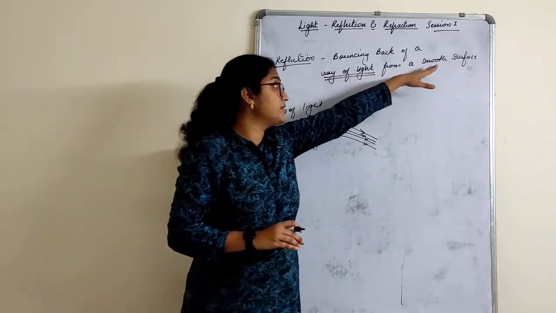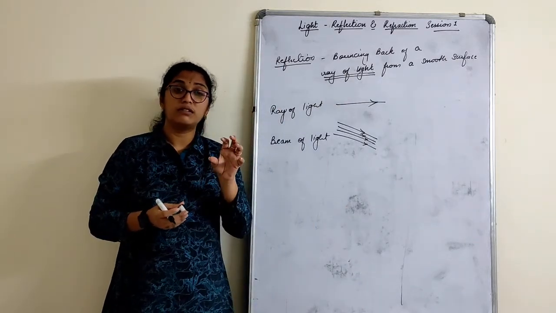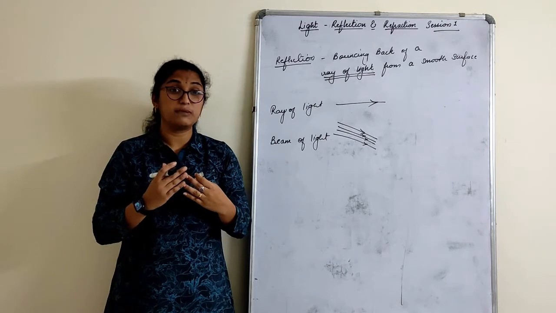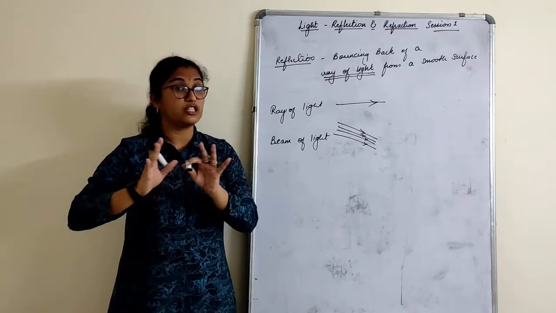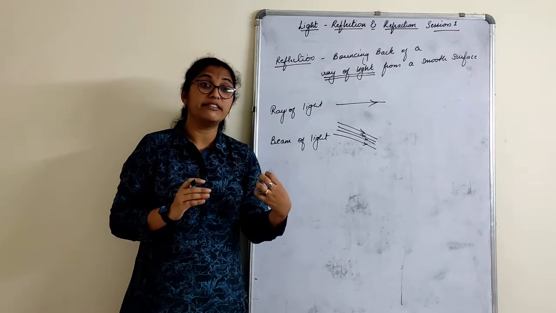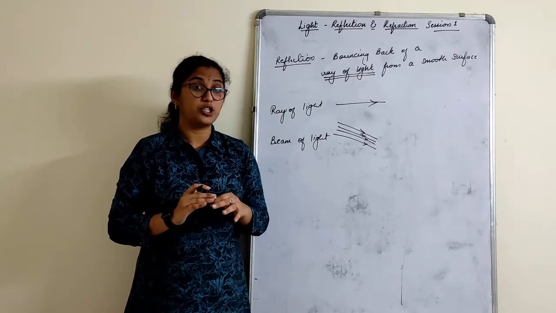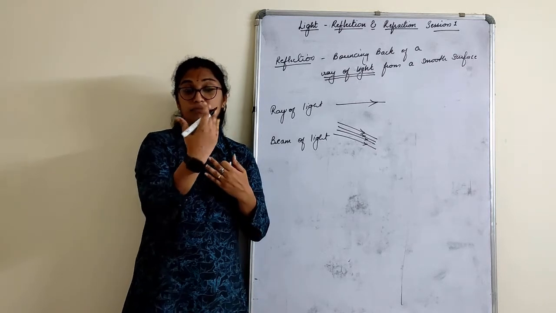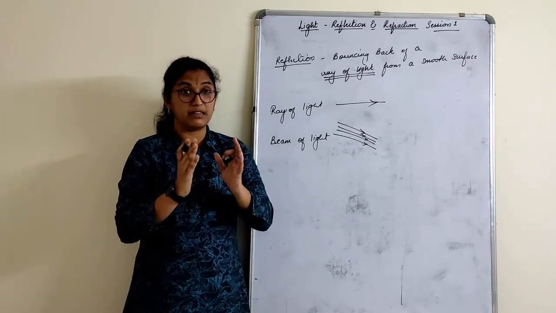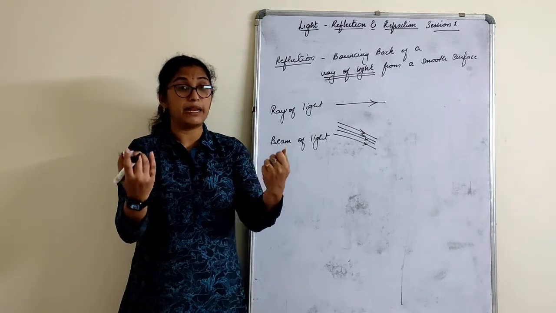Now why did I use the word smooth surface here? Again, basic recapitulation. Light reflection is possible on a smooth surface, not on a rough surface. We also call that regular reflection and irregular reflection. Now what is reflection? An image, what we see, that is nothing but a reflection. Suppose I bring a new steel plate at home.